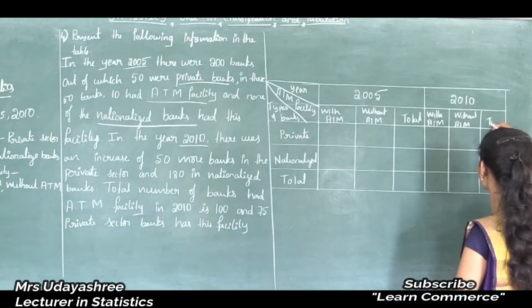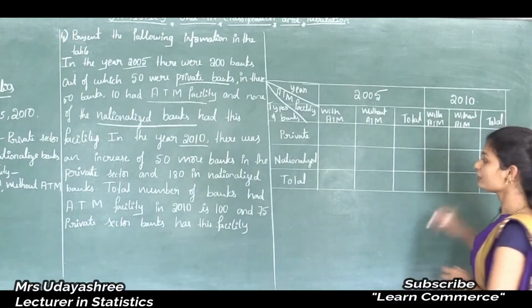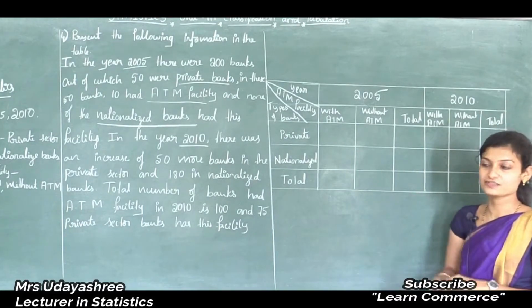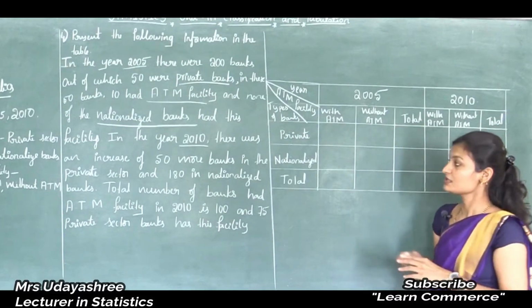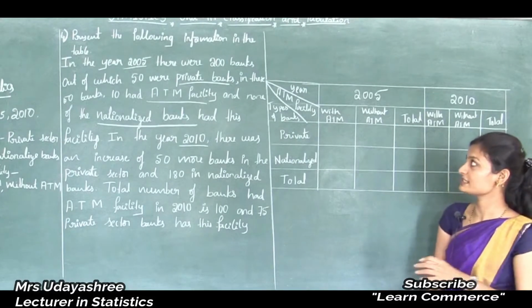This is total. Before tabulating the information, we have to write a title for this. Which title is suitable for this table?